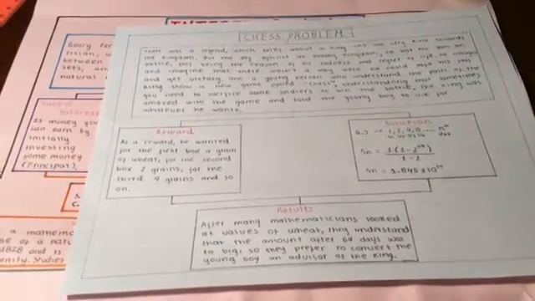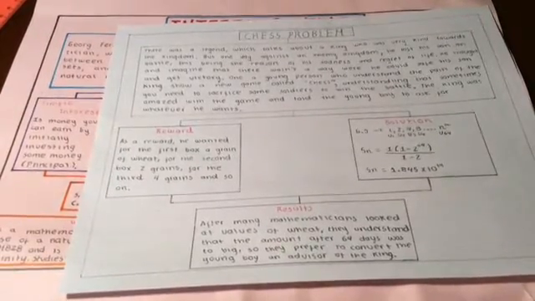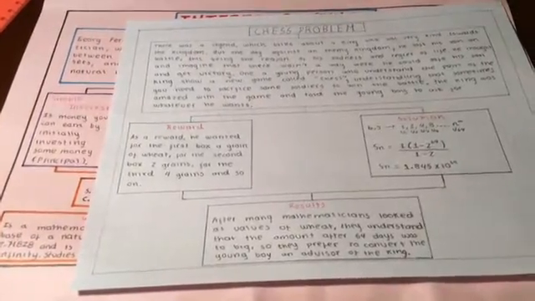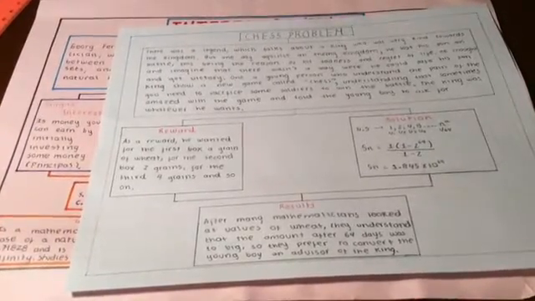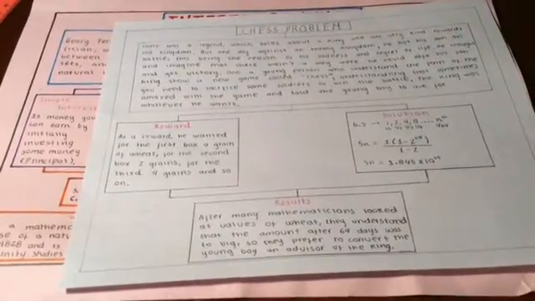The young boy asked for a reward: for the first box, they give him a grain of wheat. For the second box, 2 grains. For the third, 4 grains, and so on until the 64th box.